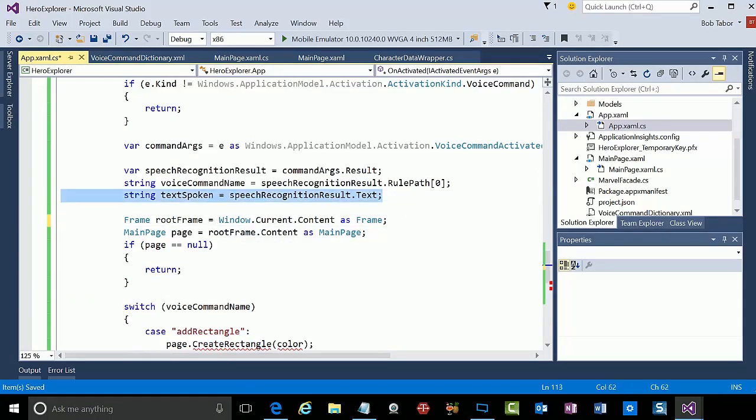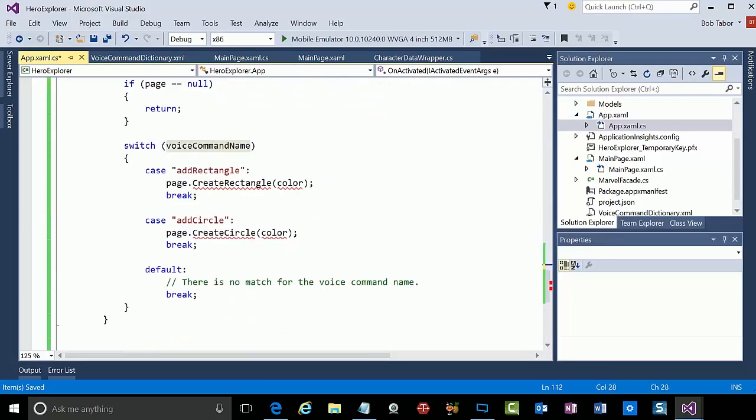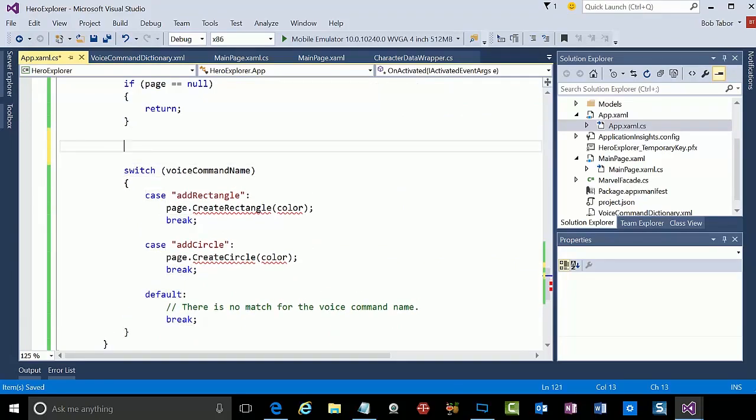I don't need the text that was actually spoken. All I really need to do is make sure that the voice command is indeed the command that we're looking for. So I can actually get rid of most of this as well. And I just want to make sure that the voice command name equals refresh, that that's what she passed in.